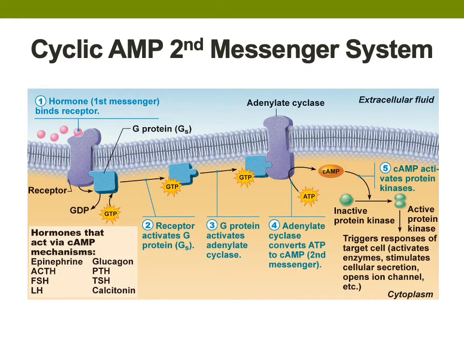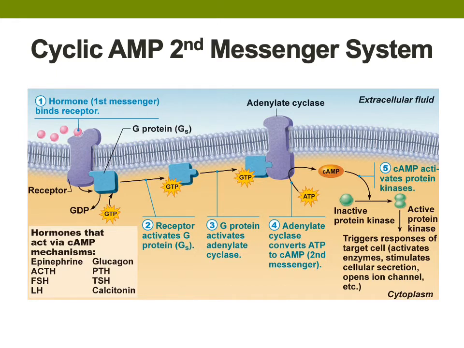As long as the activated G protein is bound to adenylate cyclase, the enzyme will continue to generate cyclic AMP second messengers. Eventually, GTP will hydrolyze to GDP, thereby deactivating the G protein and stopping the production of cyclic AMP. There is an enzyme called cyclic AMP phosphodiesterase that, if present, can inhibit the conversion of ATP to cyclic AMP. Cyclic AMP triggers a cascade of chemical reactions in the cell by activating protein kinase.